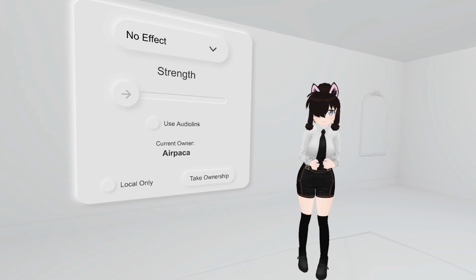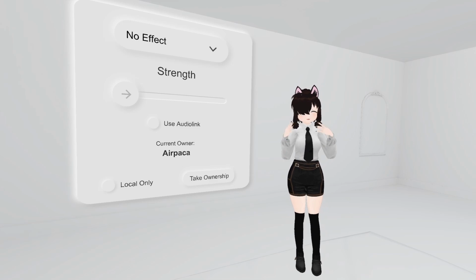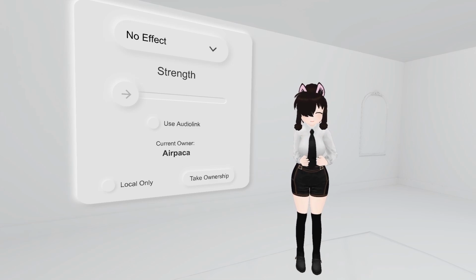As always, I want to show you guys 10 cool worlds in VRChat, and at the end I will have a couple of words about my YouTube channel and also that I'm streaming now on YouTube. But for now, let's get started.